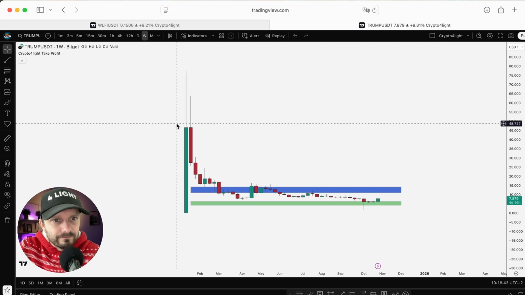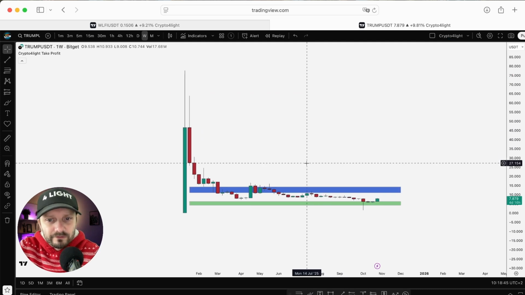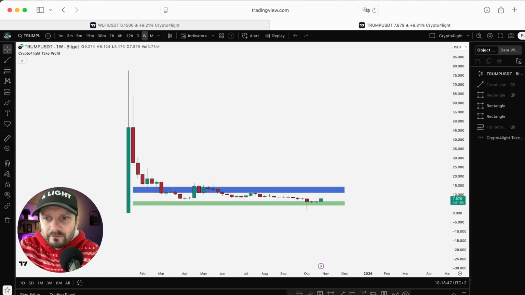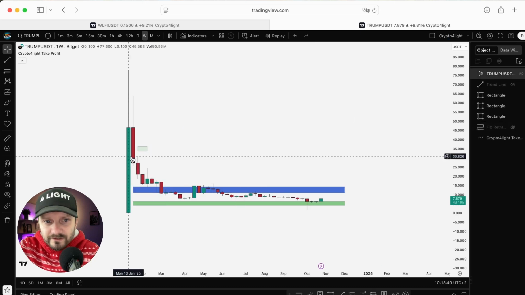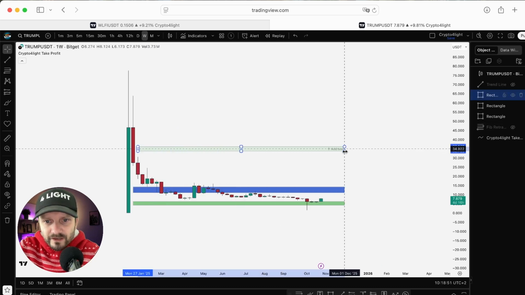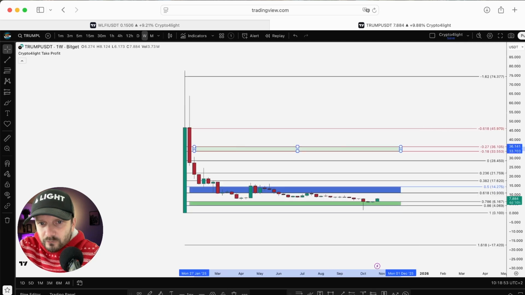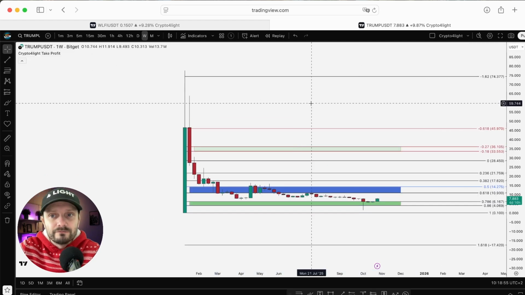About the Trump, absolutely the same story. The model is still not invalidated. These are absolutely the same levels for fixation, for accumulation here. It's not withdrawn, you know, all the zones you know from before.